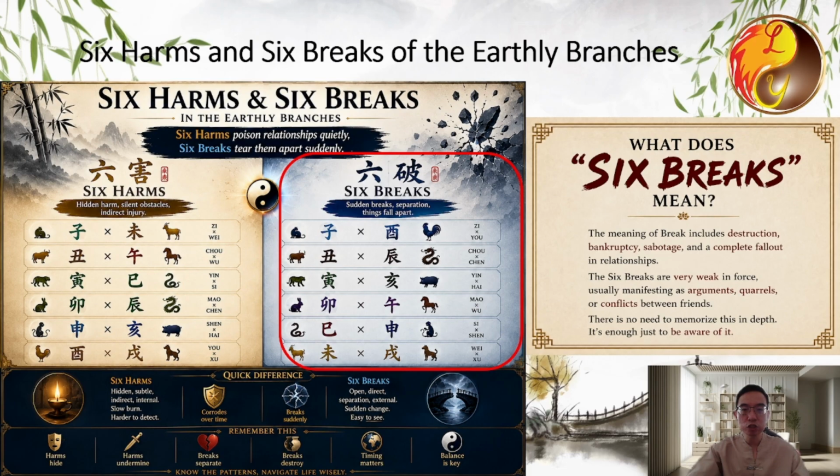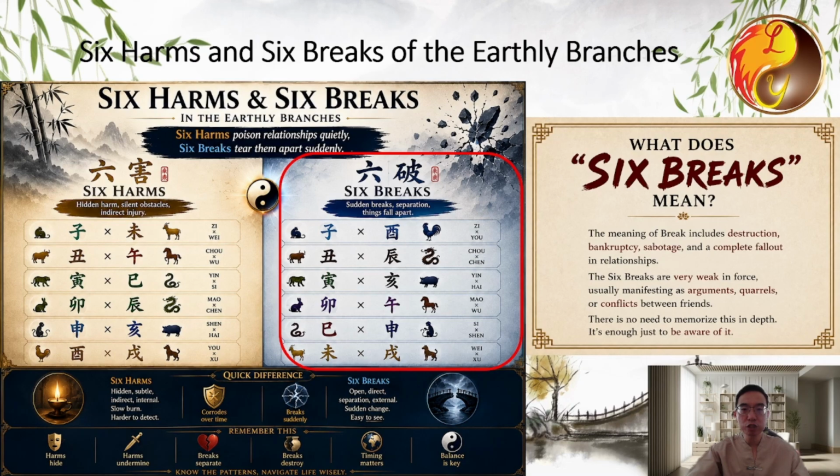In my own practice of judging events for people, I generally do not place much emphasis on the 6 breaks because their influence is too small. Still, it is a knowledge point everyone should understand. When 6 breaks manifest, the events are not serious as their impact is the weakest.